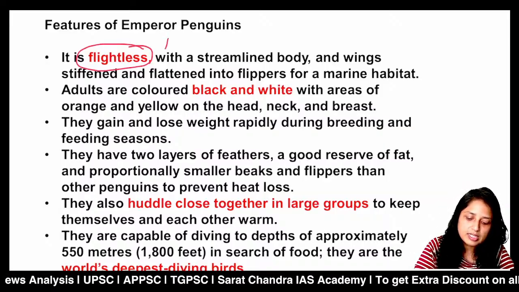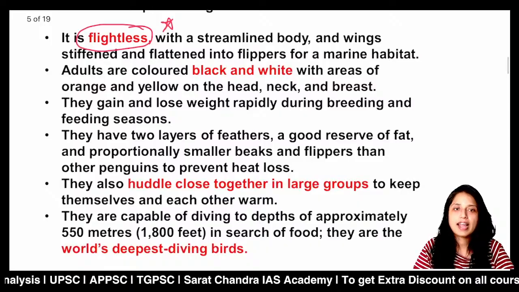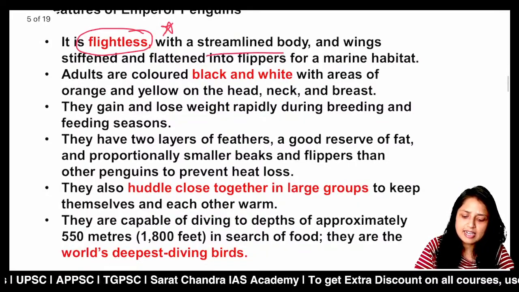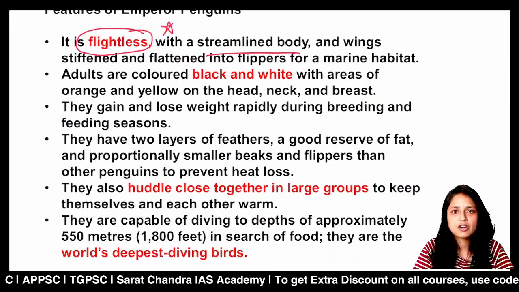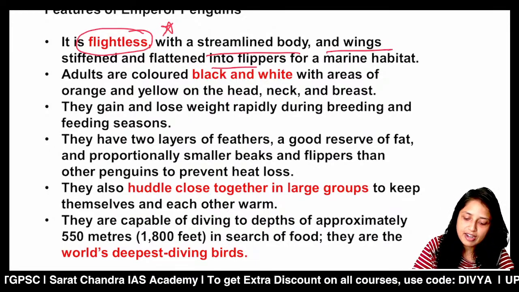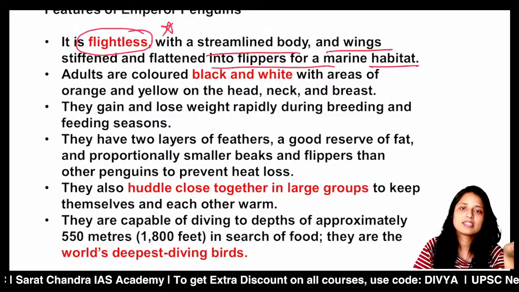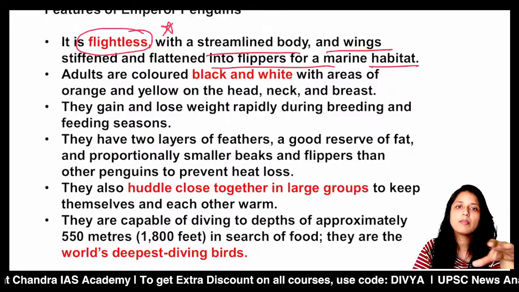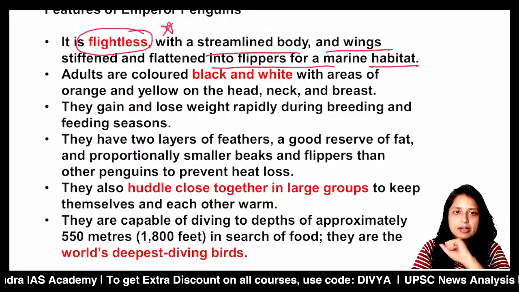The first important thing is that emperor penguins are flightless. They have a streamlined body which is similar to other kinds of penguins, and their wings are flattened into flippers. And what is the use of these flippers? They help them navigate in the marine habitat.